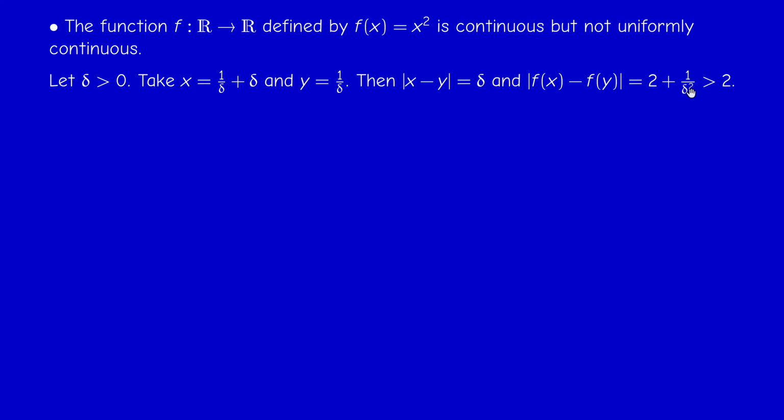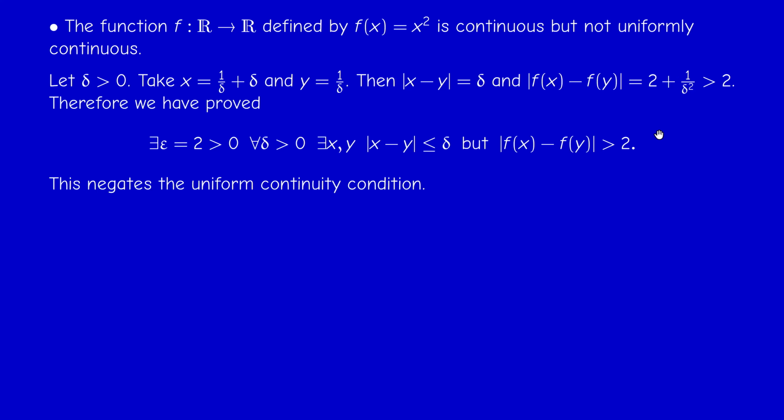This is 2 plus delta squared, but it doesn't matter because it's bigger than 2. So just square x squared minus y squared, the 1 over delta squared cancel, 1 over delta plus delta times 2 gives the 2, and there is a delta square. So this is a delta square, not a 1 over delta squared, but that changes nothing.